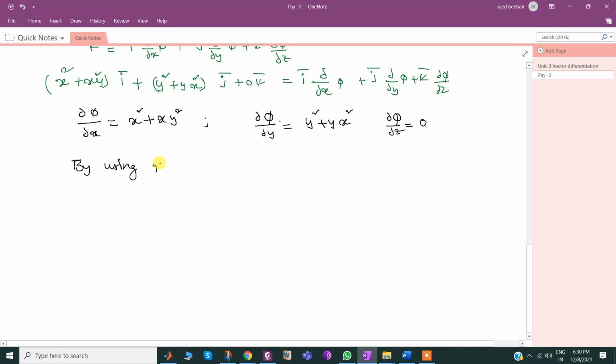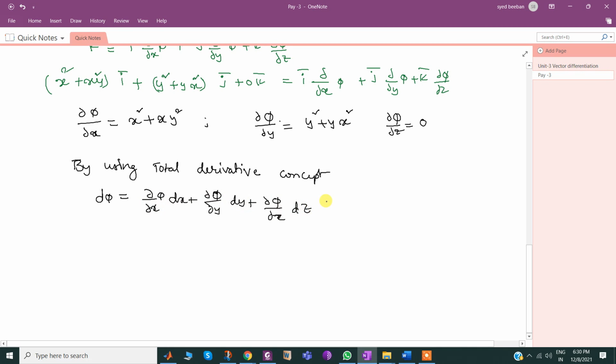By using the total derivative concept, if phi depends on multiple variables, then d phi equals the derivative with respect to x, with respect to y, and with respect to z, times dx plus dy plus dz.